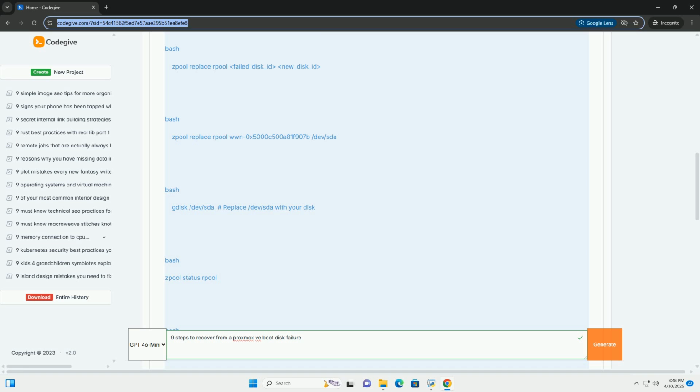The 9-step recovery process. Step 1. Prepare a Proxmox VE installation environment, USB drive. You need a bootable Proxmox VE installation medium. This allows you to boot the server into a rescue environment and perform the recovery steps.